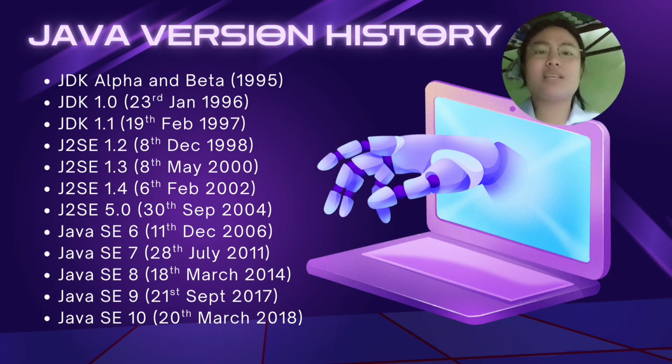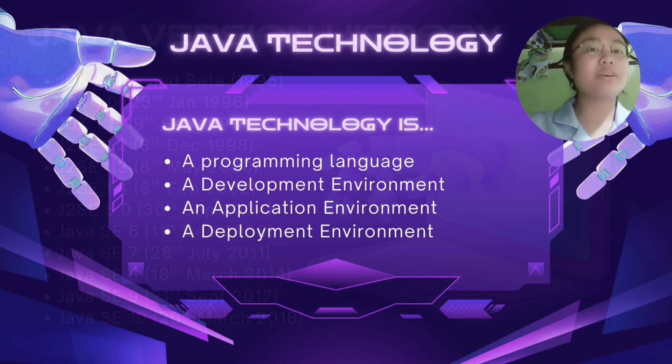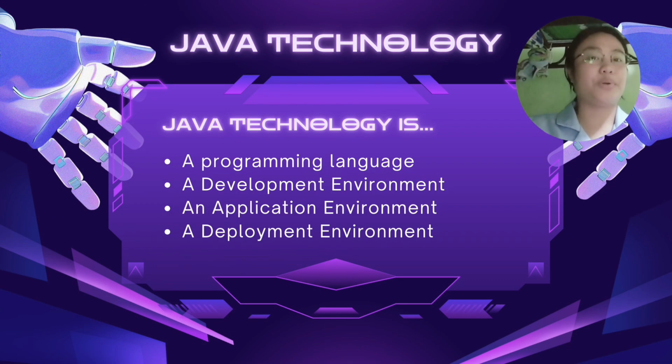Well, Java technology is more than just a language. It's a platform that provides everything you need to create, run, and deploy applications. Java technology can be understood in four ways: a programming language, a development environment, an application environment, and a deployment environment.